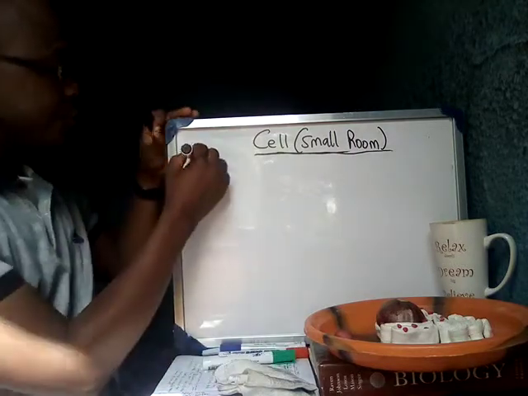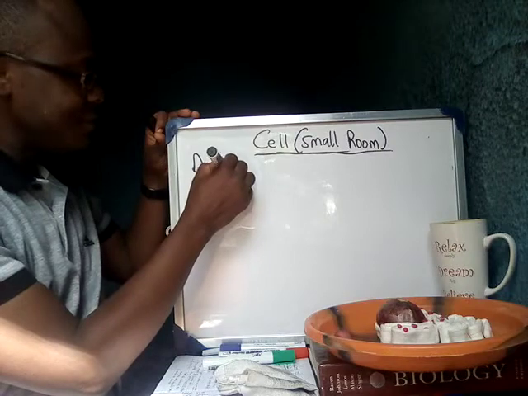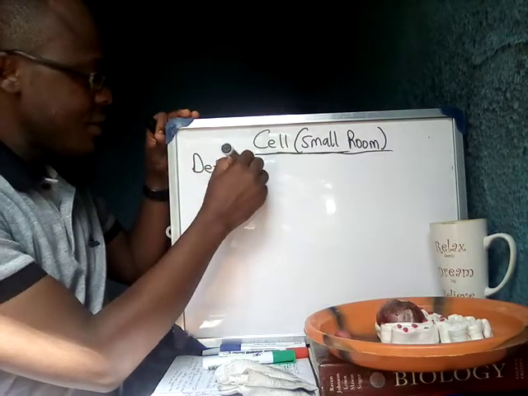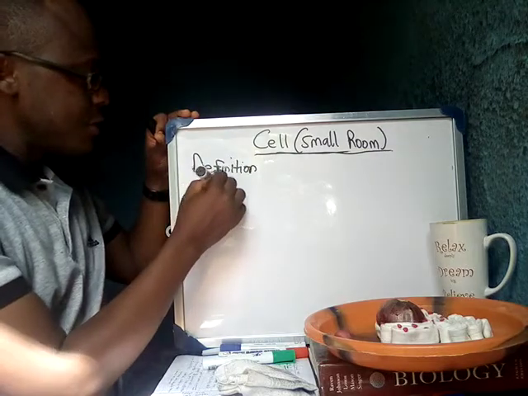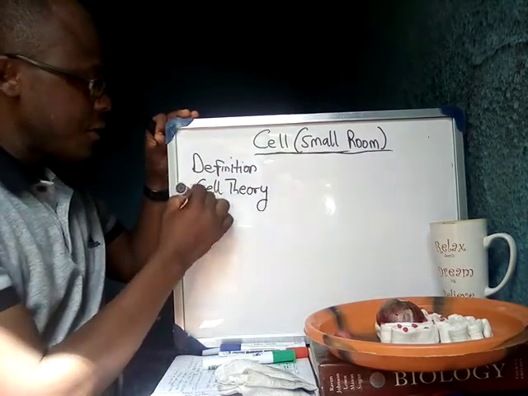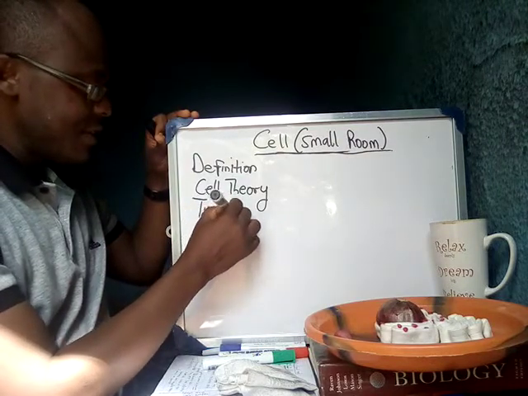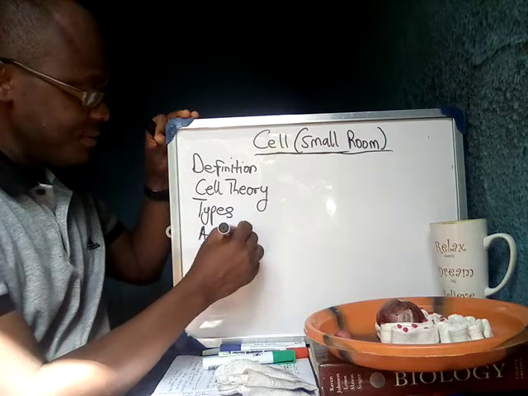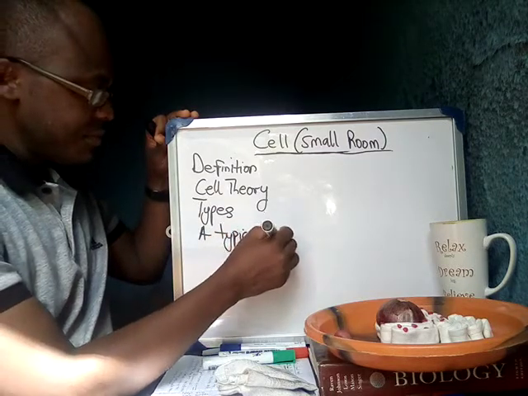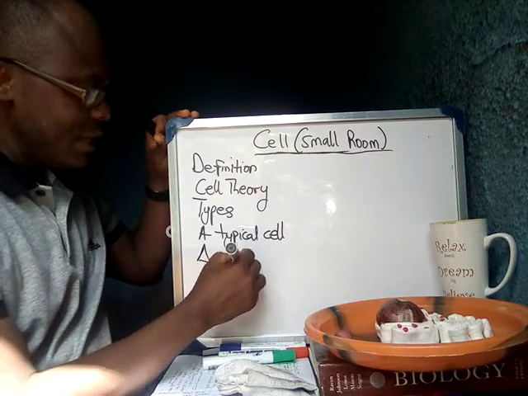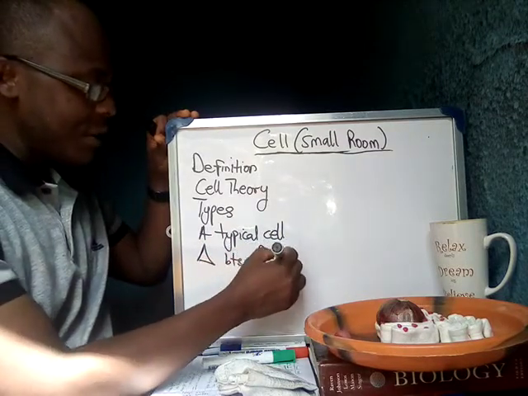Today we'll be talking about the cell. We'll try to define the cell. We'll talk about cell theory. We'll talk about types of cells. We'll describe a cell, and then we'll briefly talk about the differences between plant and animal cells.